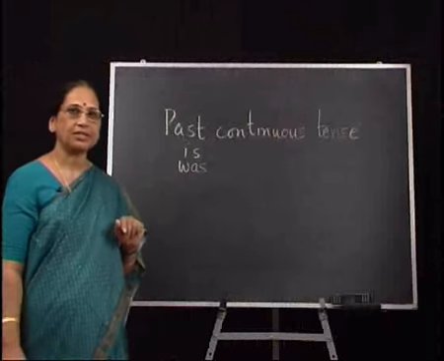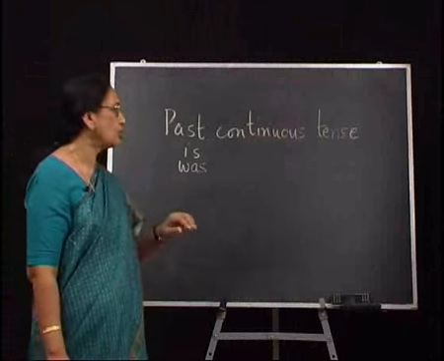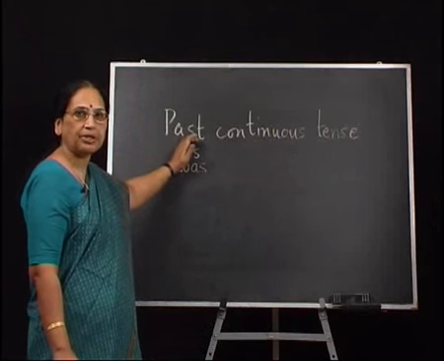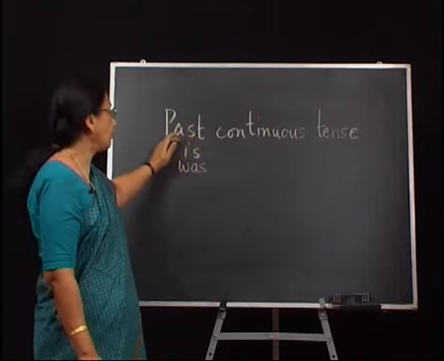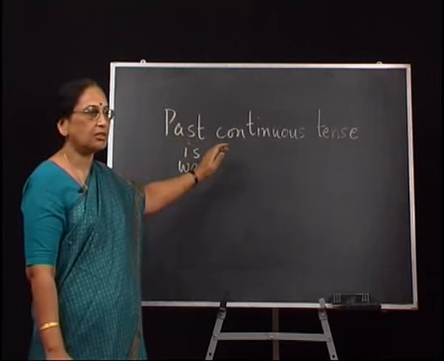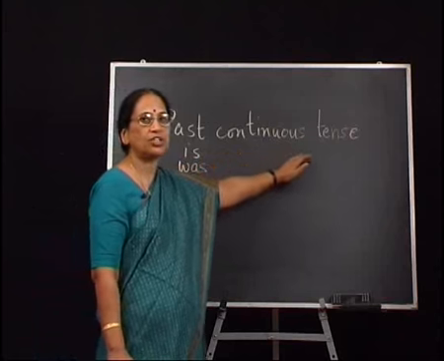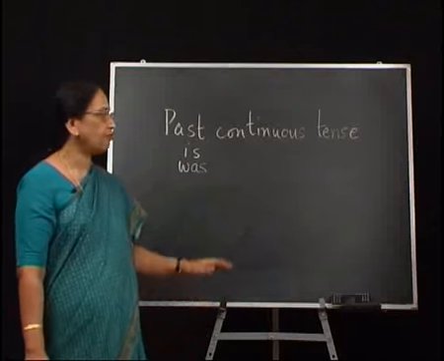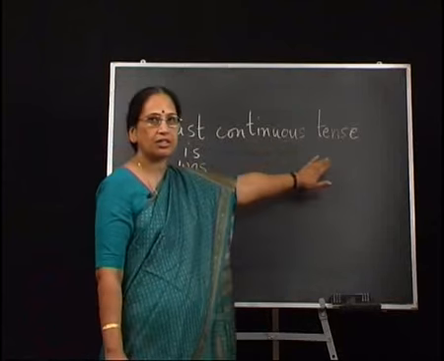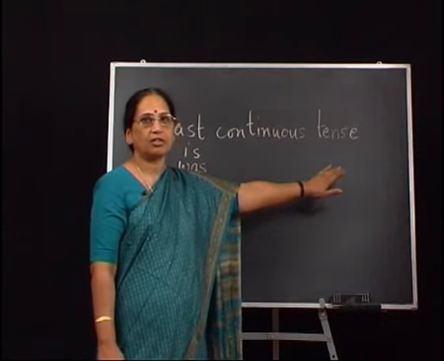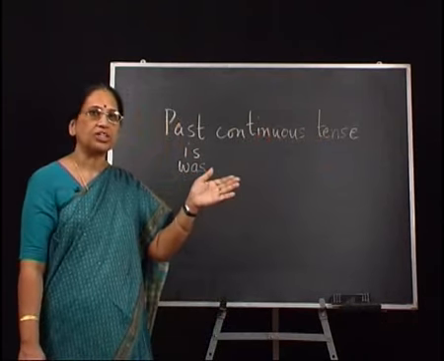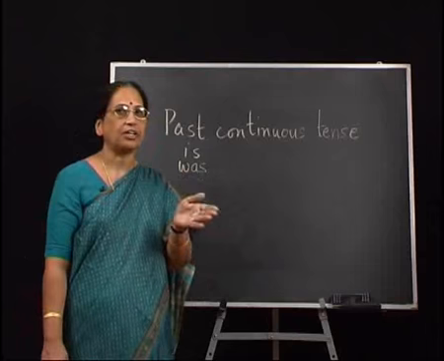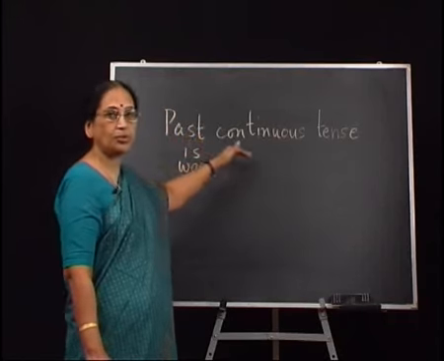Having spoken to you about the present continuous tense, let me move on now to the past continuous tense. Past, as you can see and you probably remember and know, refers to action which has been completed. But in this case, we also have the use of the continuous, which suggests action which is taking place. Generally, we use this form, the past continuous tense, for denoting two actions, one which is over and the other which is in progression, or one in progression and the other which is completed. Definitely the reference is to the past.